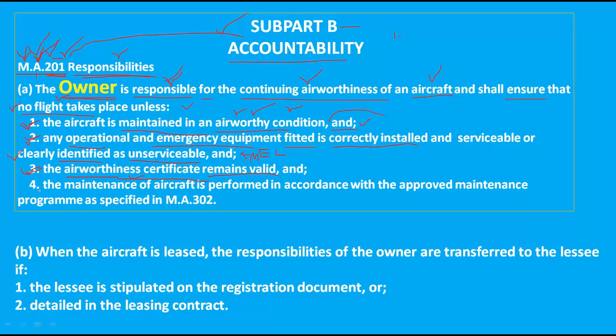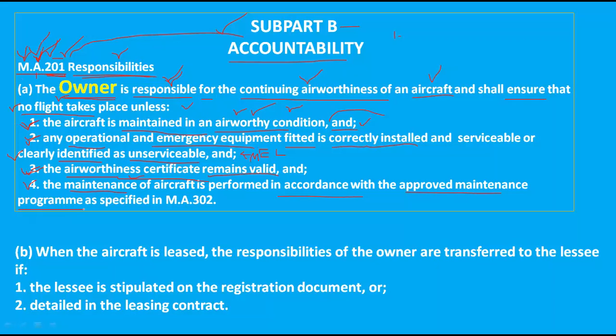Okay, the fourth task is maintenance of the aircraft in accordance with the approved maintenance programme. This is a very important thing. You should remember this; we will study maintenance programmes in depth.